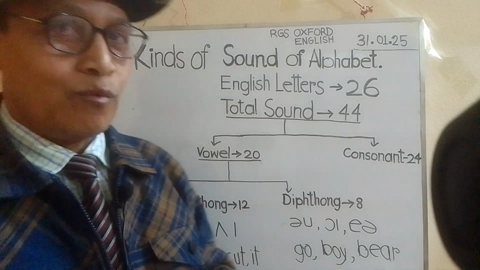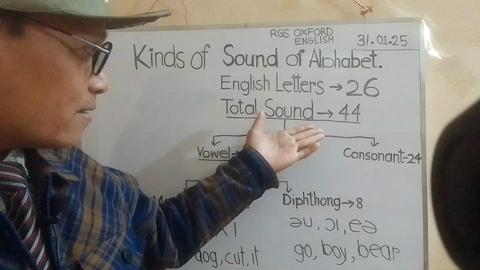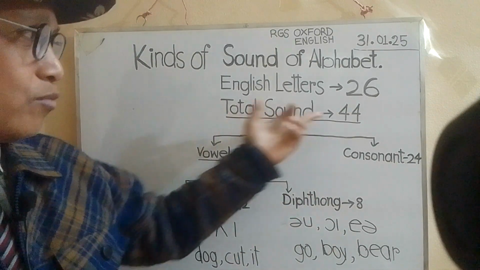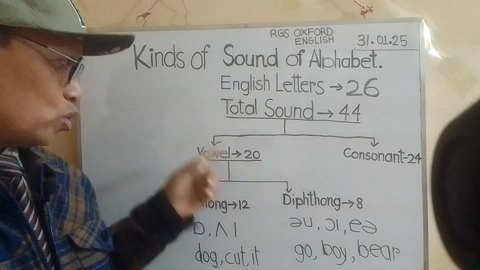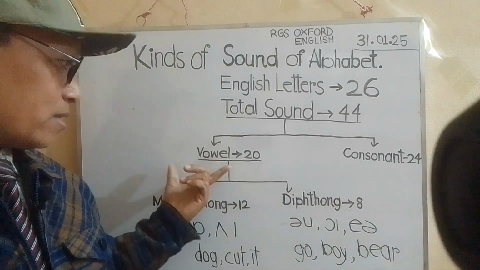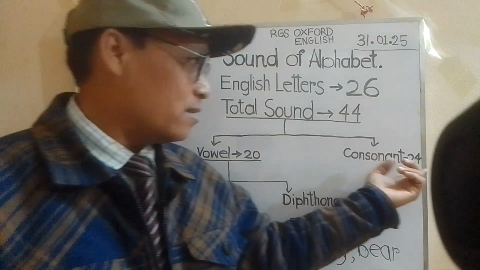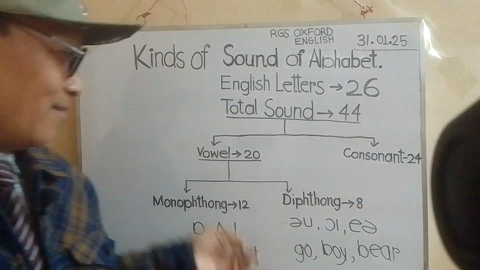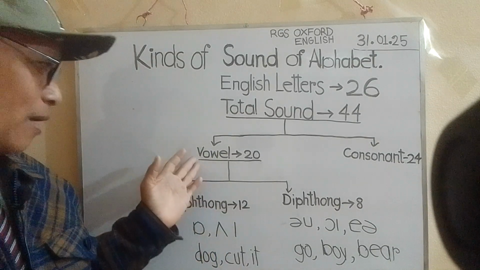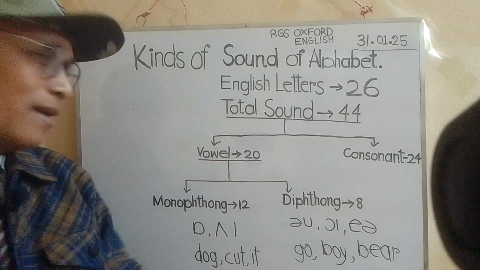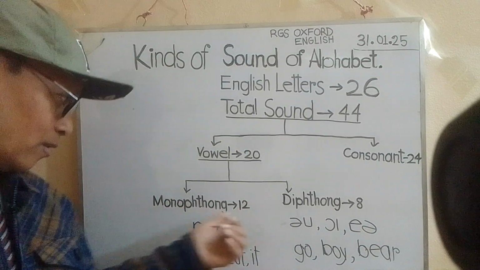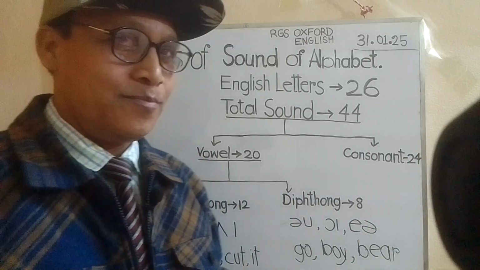Total sound 44. And it is divided into two parts. I mean the vowel sound and consonant sound. Vowel sound 20 and the consonant sound 24. And it's again a surprising matter that vowel sound 20 is divided into again two parts. One part is monophthong 12 and diphthong 8.